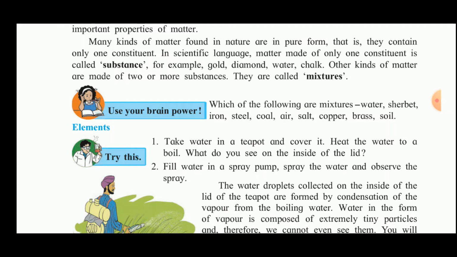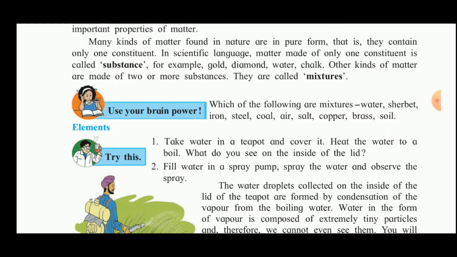Now take water in a teapot and cover it. Heat the water to boil. What do you see on the inside of the lid? Now when the teapot is heated, the water in the teapot boils and changes into gaseous state. So we find vapors, that is steam, when we cover it with a lid. The water vapor cools down and condenses into the liquid. So we find water droplets on the inside of the lid.